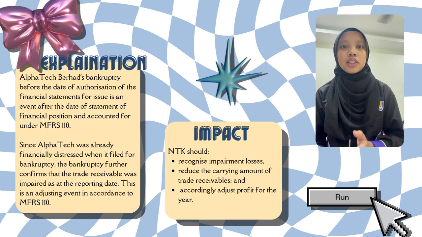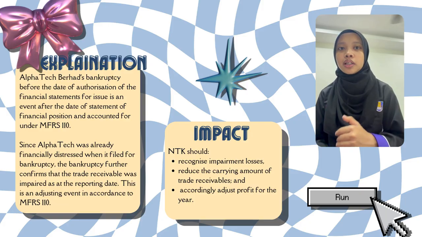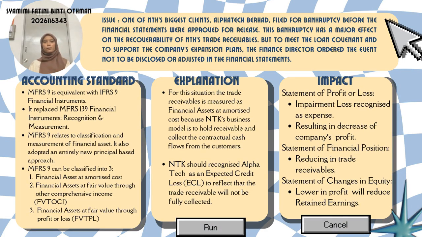For the impact, NTK should recognize the impairment loss, reduce the carrying amount of the trade receivable, and accordingly adjust the profit for the year. For the same issue, we also need to apply MFRS 9 Financial Instruments. MFRS 9 replaces MFRS 139, Financial Instruments: Recognition and Measurement, from 1 January 2018 for improvement. Significant changes in MFRS 9 are related to the classification and measurement of financial assets. It also adopted an entirely new principle-based approach to classify and measure financial assets.